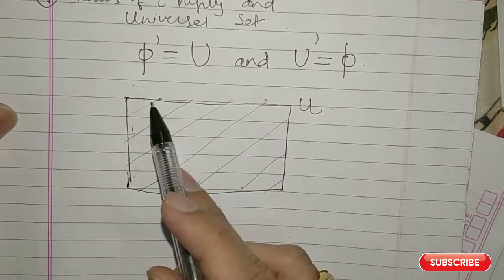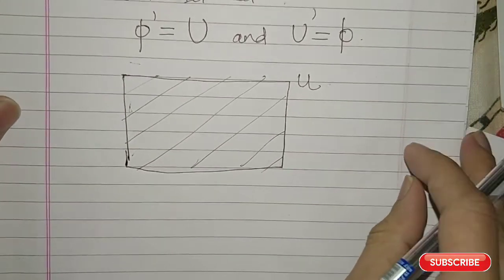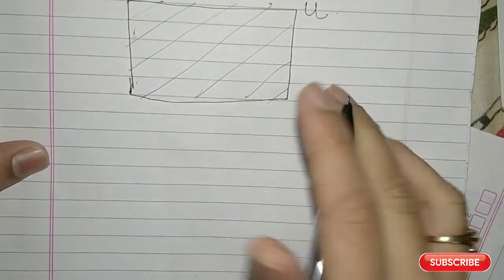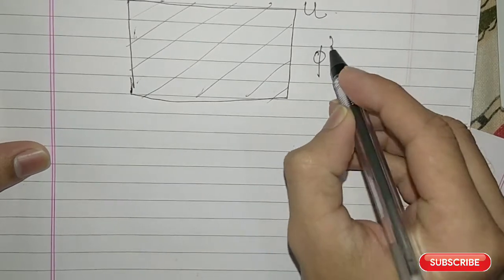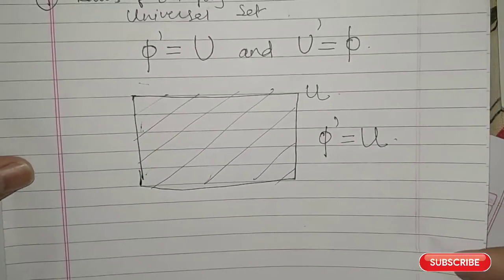So complement means you are taking every element, the whole universal set. So that is the first law: the empty set complement is equal to the set U.